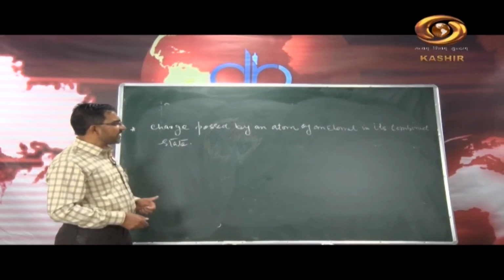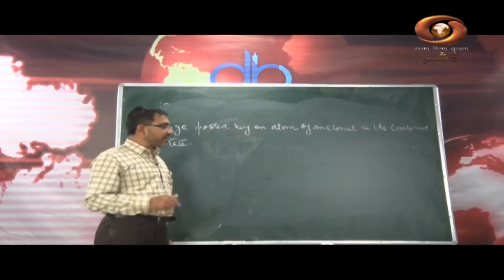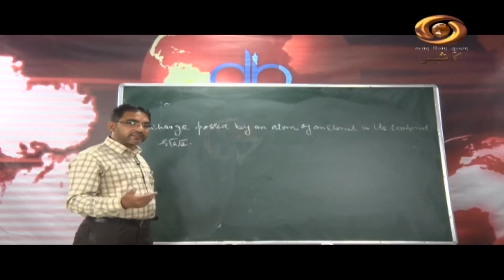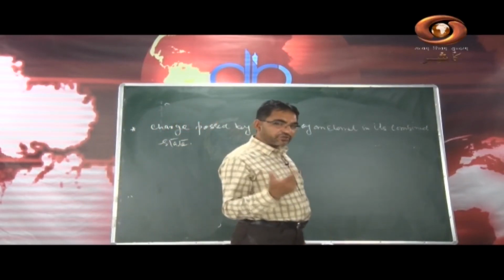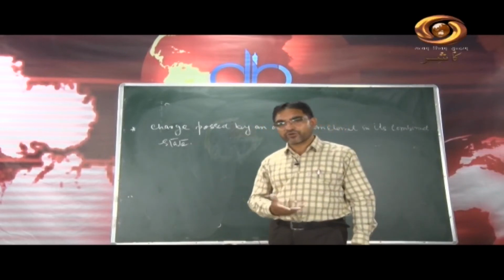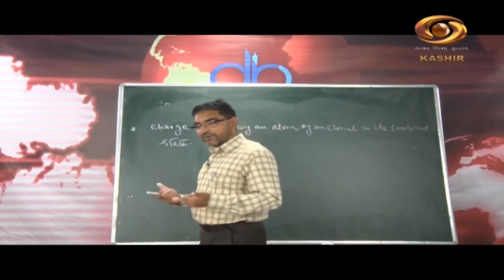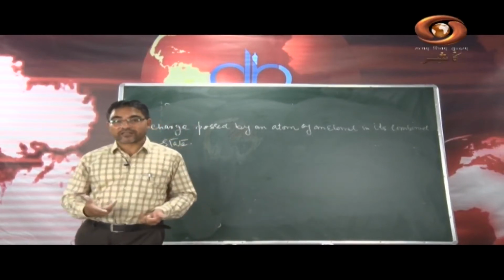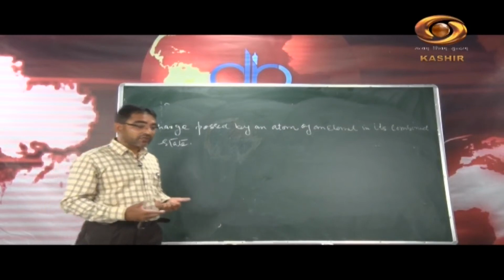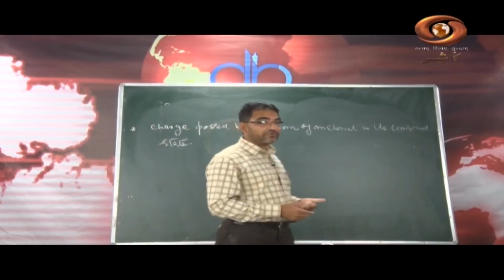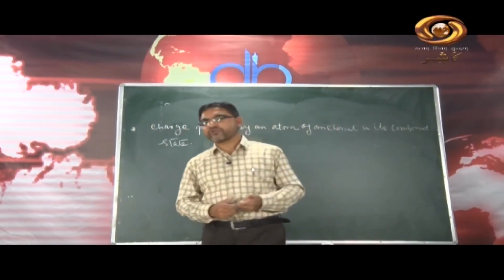So the charge possessed by an atom of an element in its combined state is called the oxidation state or oxidation number. This oxidation state can be zero, it can be negative, it can be positive, or it can even be fractional. You should remember that sometimes we get a fractional oxidation state in a compound. How to calculate the oxidation state?